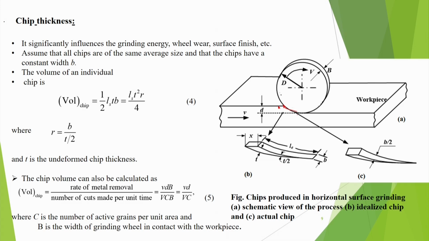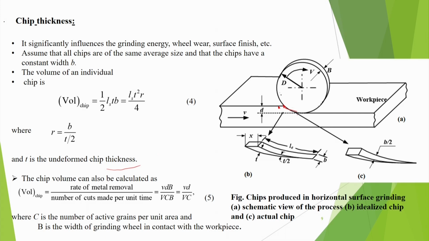The volume of this chip is equal to half Ls into T by B, where Ls is the chip length. So it will be that average thickness times the length, and the width is B. If we define R is equal to B by 2 T by 2, we have defined like this, then it can be called Ls T square R by 4, where T is the undeformed chip thickness, the maximum thickness.